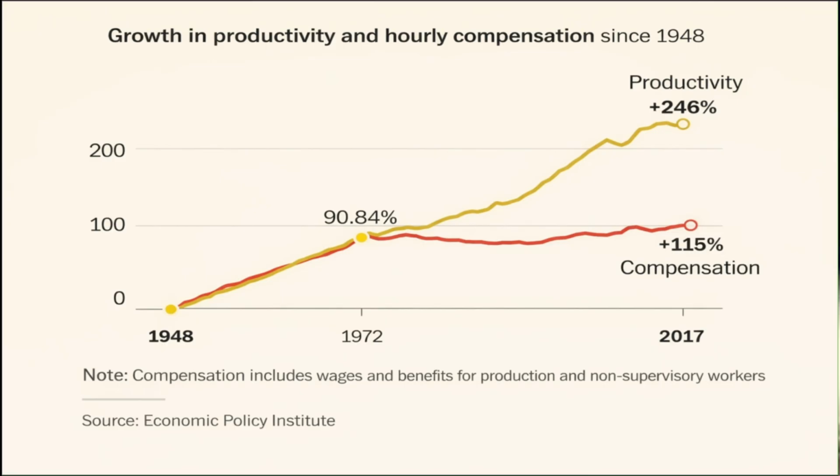Some people argue that because of money printing, economic growth has increased. Benefits have happened, productivity has increased, innovation has happened. This is partially true. Productivity has increased by 246%, but compensation or income has not increased in the same proportion. Income has increased only about half as much as productivity. This is why life today is more difficult. Earlier, one person in a family could work, buy a house, educate children and handle everything. Today, every adult in a household has to work and still their life is a struggle.